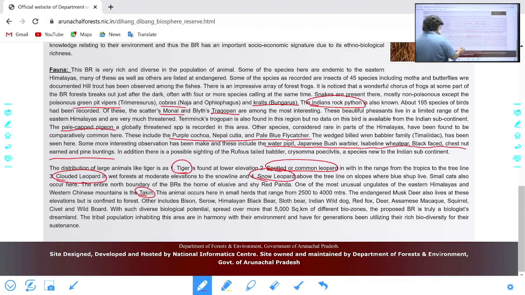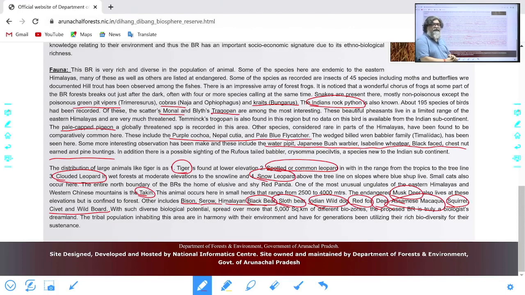Then bison, serow, Himalayan black bear, sloth bear, Indian wild dog, red fox, deer, Assamese macaque, musk deer, squirrel, civet. All these are animal names. All are facts.